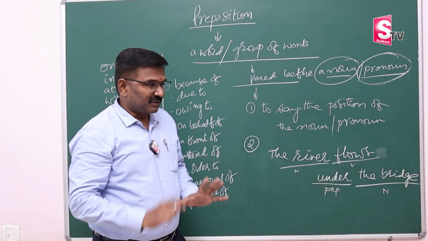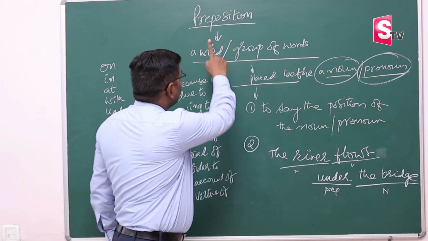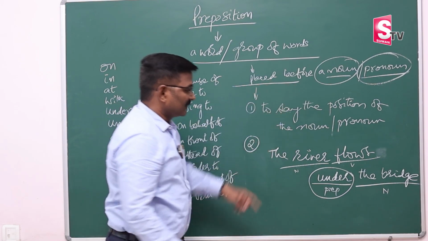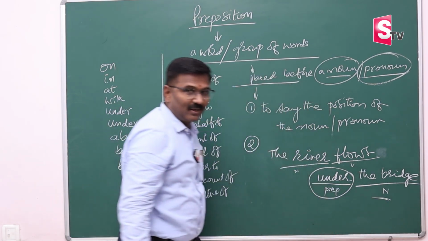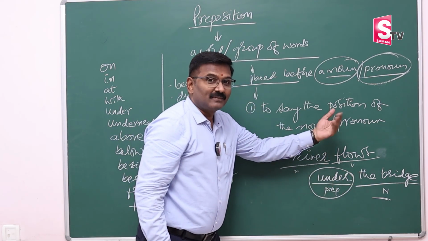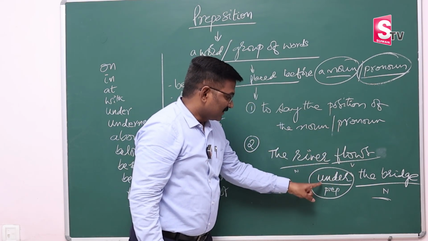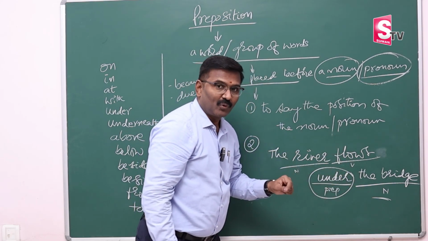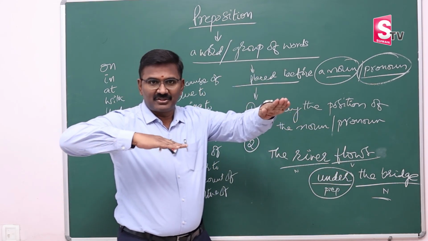Now, coming to the definition, preposition is a word. Yes, sir, it is a word. Placed before a noun. Yes, sir, placed before a noun. It gives relation between noun and some other word in the same sentence. Here, the preposition under gives the relation between bridge and flow. See, this is the bridge. This is the river.